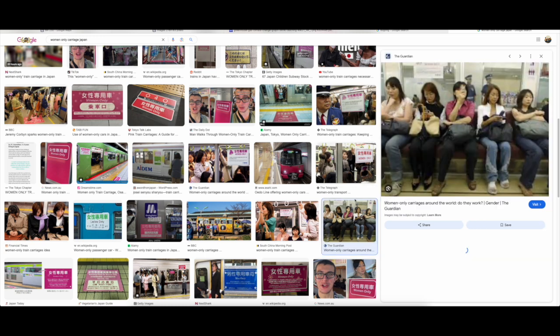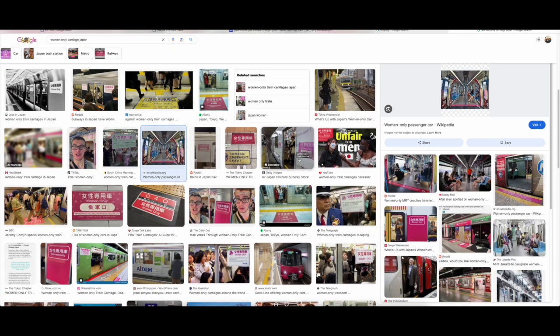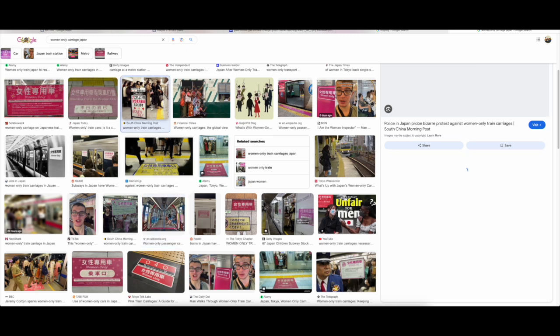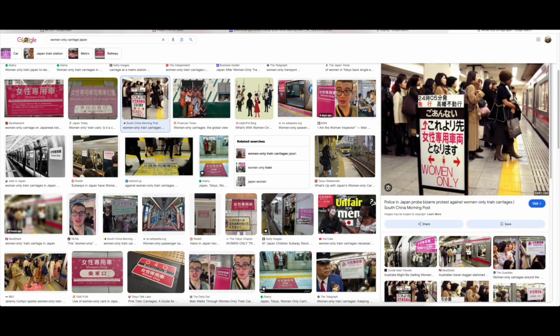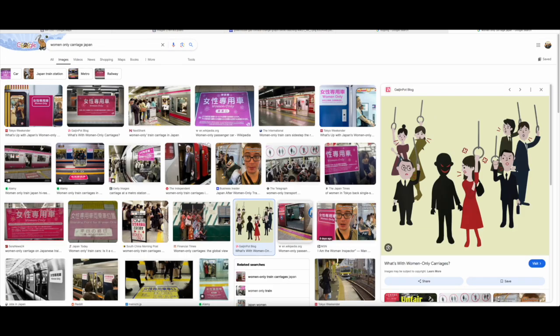Why do they have a separate women's only carriage? Because there were incidents during peak hours where a lot of women were molested, outraged of modesty. Because people are close to each other, women can get molested easily, and the offenders can simply say, oh sorry, accidentally, because it's very crowded.